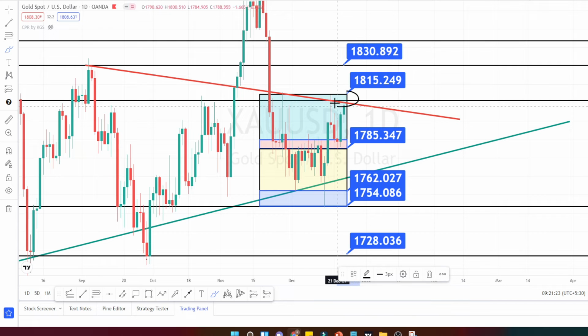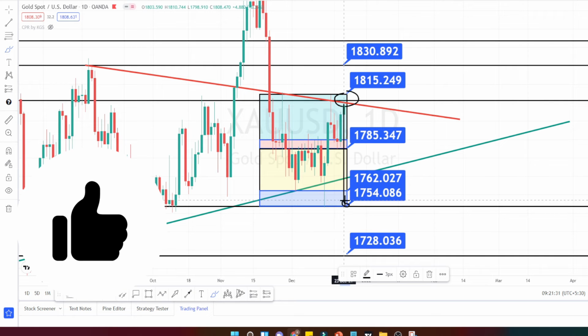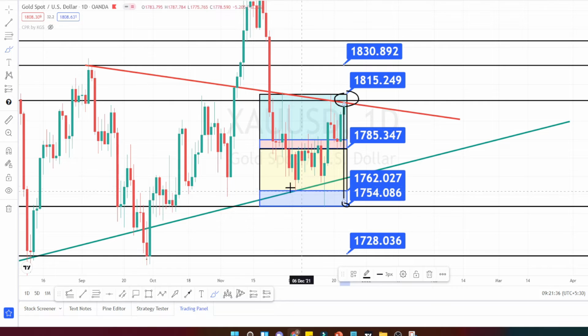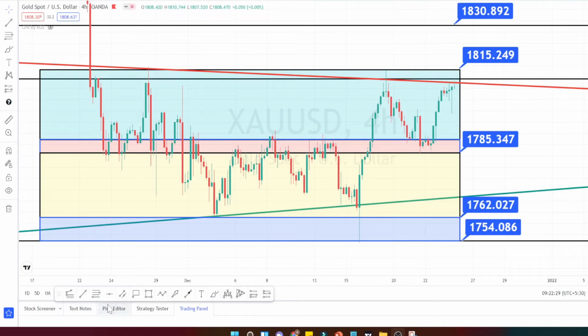If the price action doesn't break this resistance level of 1815, we can expect it to retrace and come down and test on the 1754 bottommost support level. Let us do the analysis in 4 hours time frame. I am in 4 hours time frame now.